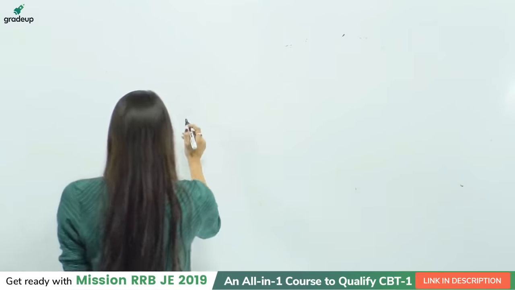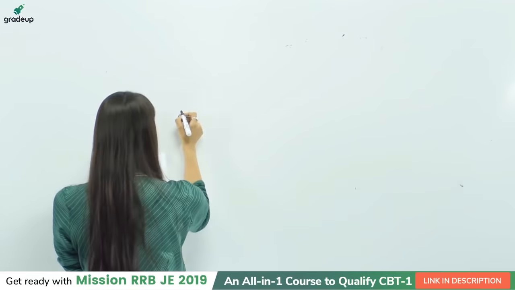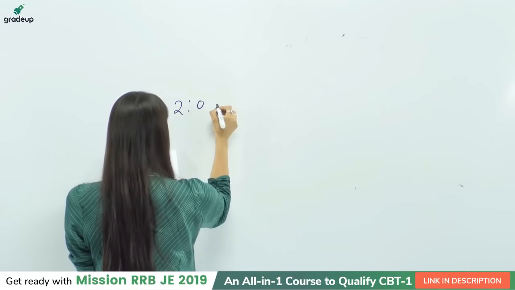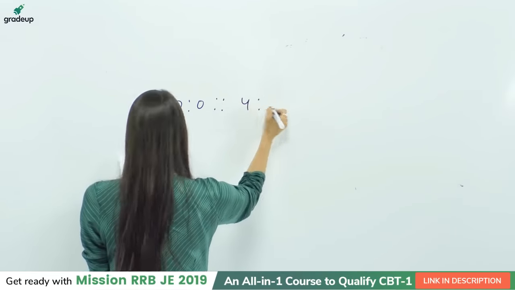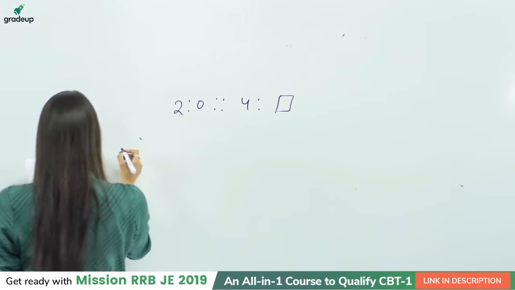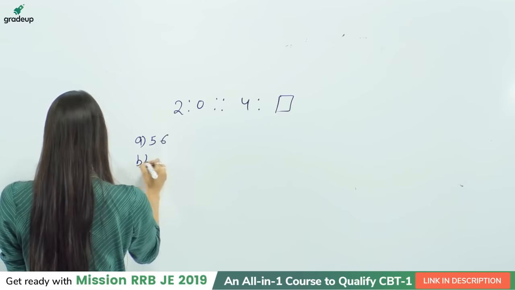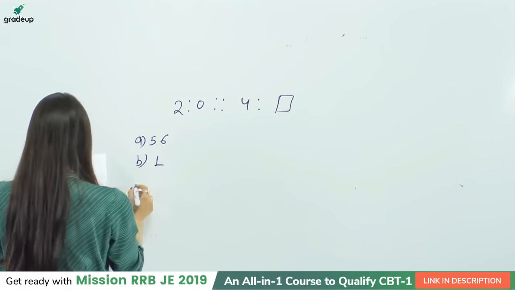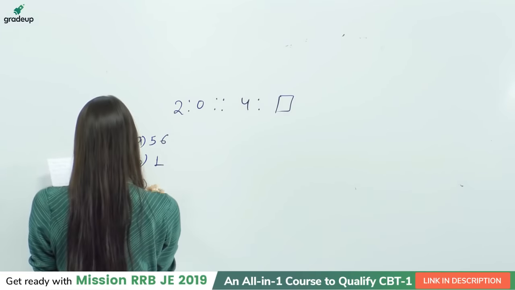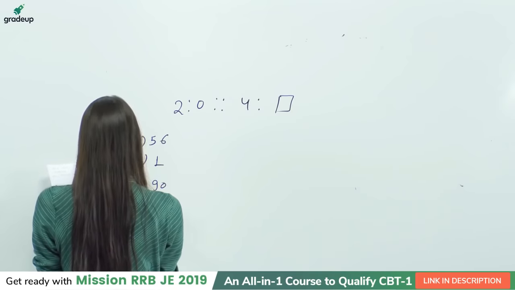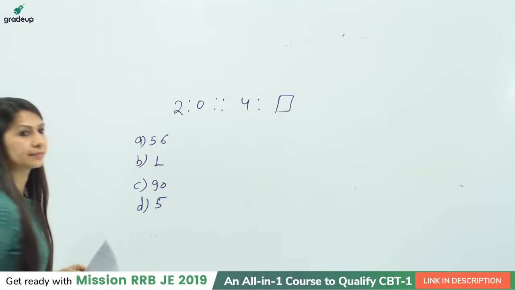This is the last question of today's session. So the question is 2:0, 4:2 what? And we have option A 56, option B 1, option C 90, and D 5.